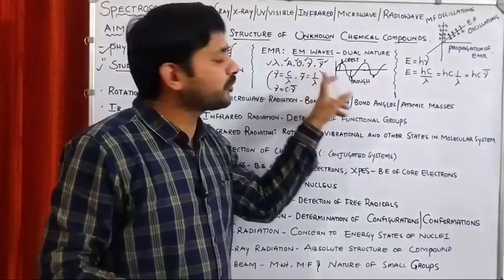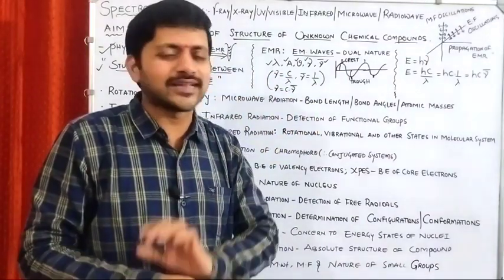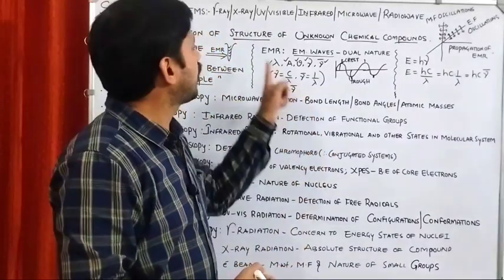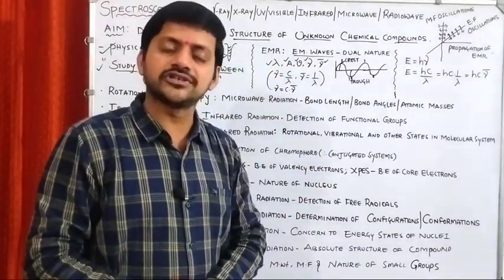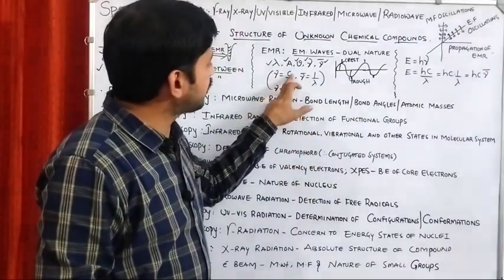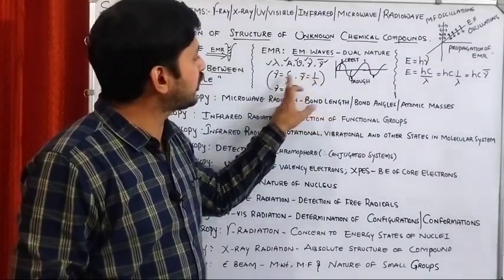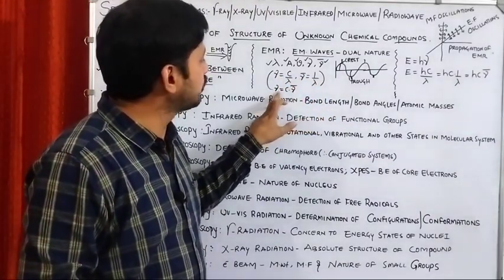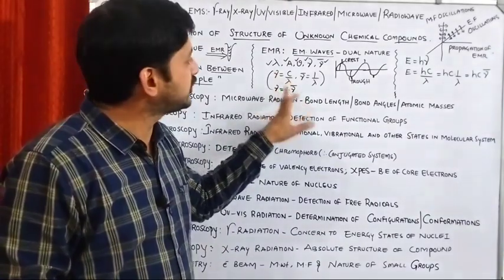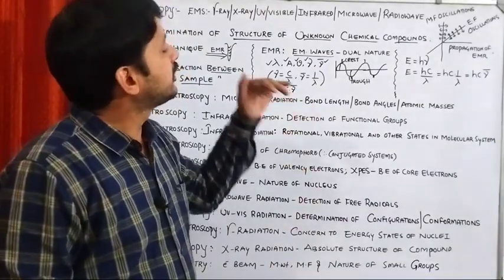All these properties we study from +1, +2 onwards, so there is no need for a brief discussion of the functions related to waves. Frequency equals c by lambda, and wave number equals 1 by lambda. If you want to relate these two, we can write nu equals c into nu bar. These are some of the properties of waves.